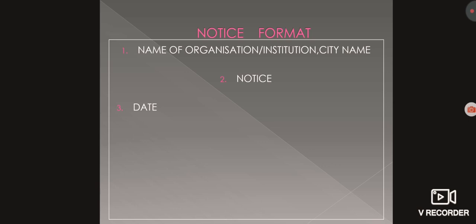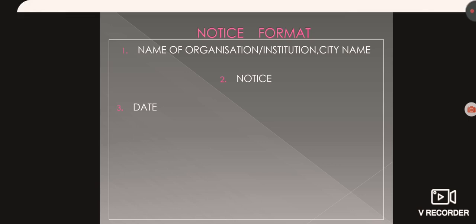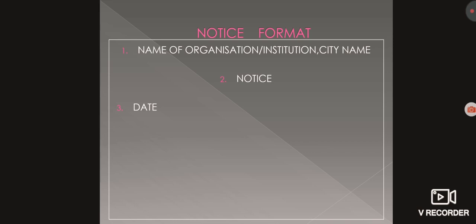Next, leave a line and give a suitable heading or title to your notice. It is most of the time mentioned in the question itself. Very rarely you have to frame the words from your side, but remember that this heading or subject or title should be short and precise. Next, leave a line and write the content.